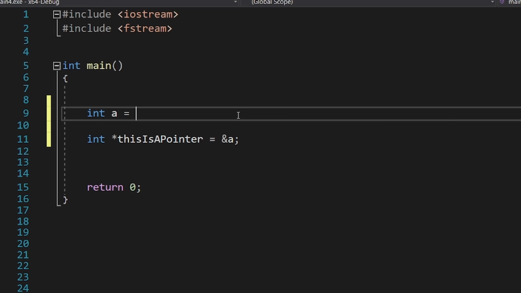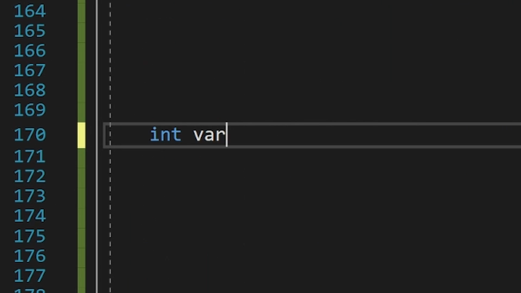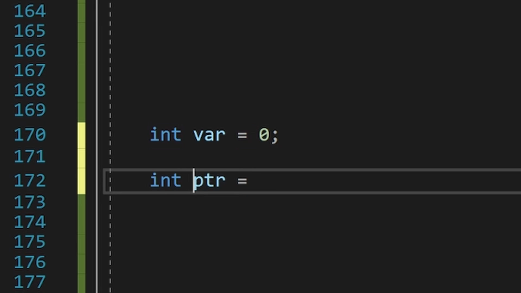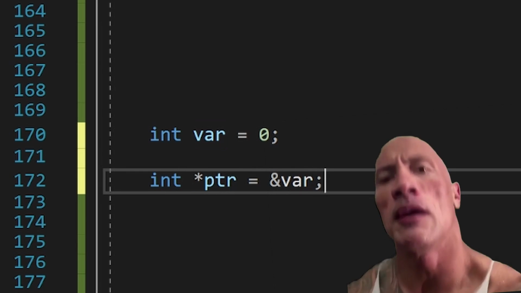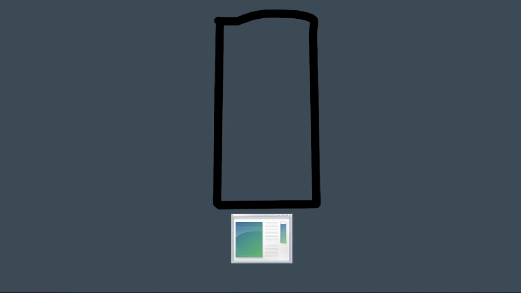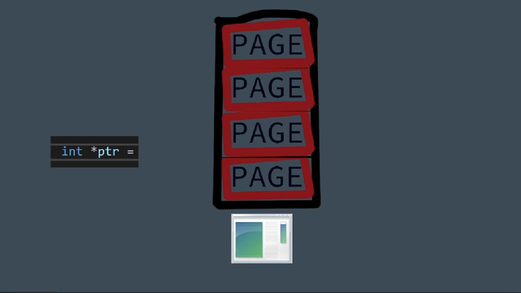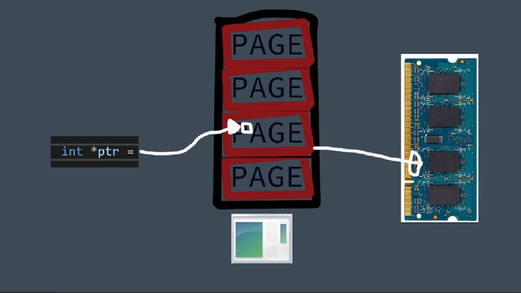I already explained this topic in this video, so I'll quickly reuse the explanation from there. So, do you remember when you learned about pointers and people just told you that they are addresses in RAM? Well, this is actually a lie. You see, there is a level of indirection here. This is all the memory that your program uses, and it is divided into blocks called pages. A page's size differs in each PC, but it is usually 4 kilobytes. Memory addresses are actually pointers to these pages that are later stored in RAM.